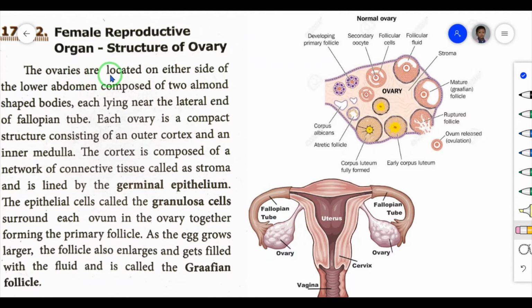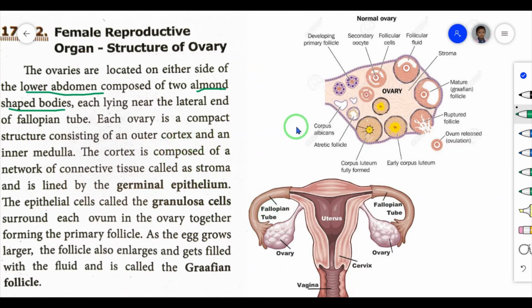The ovaries are located on either side of the lower abdomen. Where is it located? Either side of the lower abdomen, composed of two almond shaped bodies, each lying near the lateral end of the fallopian tube. So the right ovary and the left ovary are located at the lateral end of the fallopian tube.